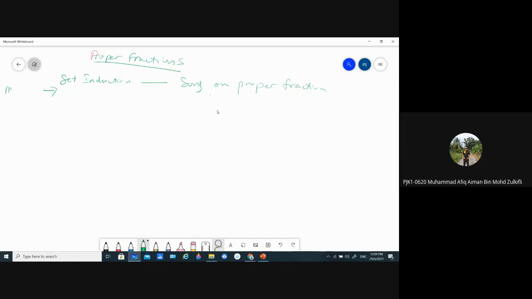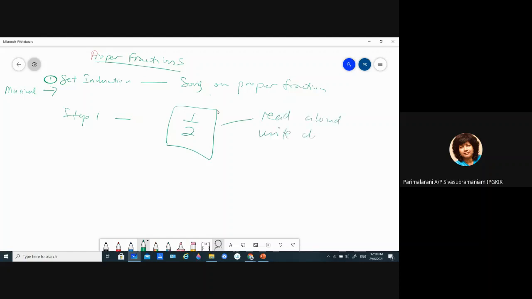Musical intelligence. Yes, so we have done musical already. It's first step, step one. So we finish with musical. After I've done that, because I'm teaching proper fractions for the first time, maybe in step one, I give them flashcards. I show them flashcards with fractions written on it. And I ask all the students to read aloud the fractions and also to write down in words. I ask all the students to do this. What intelligence am I catering for?